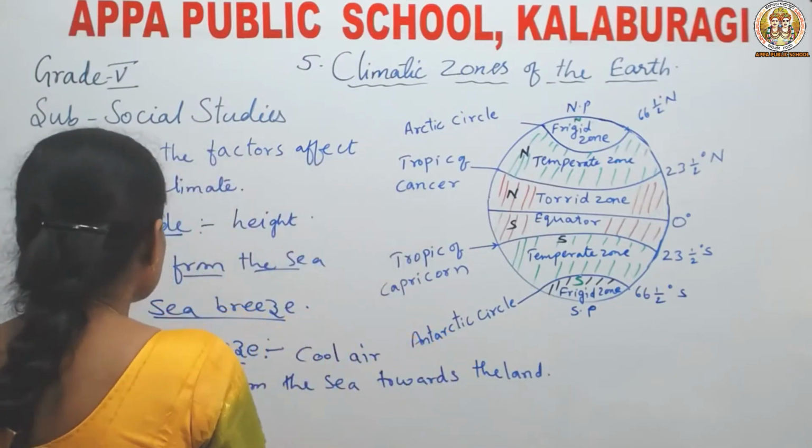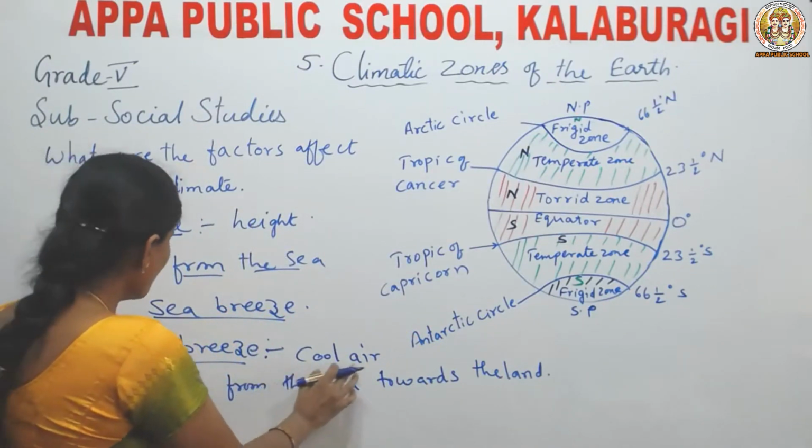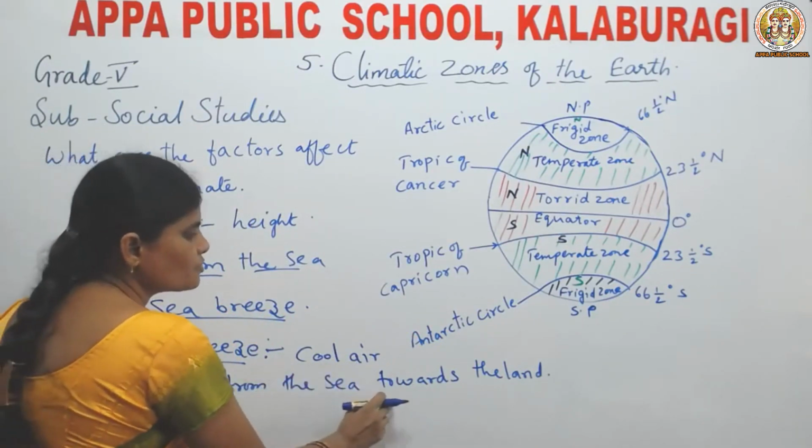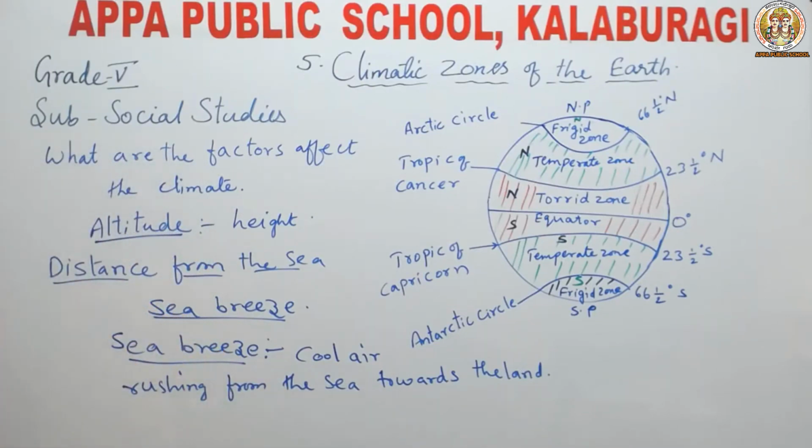This is the definition of sea breeze. See children, how it happens, let us see now.